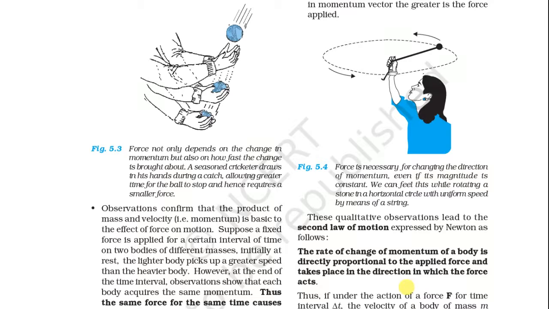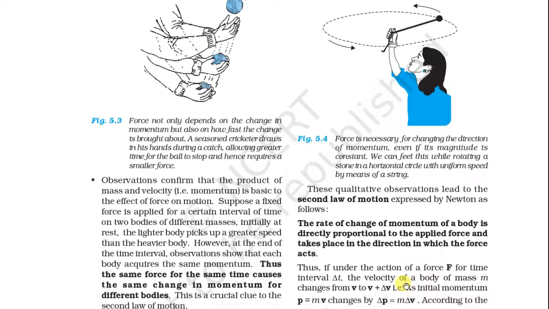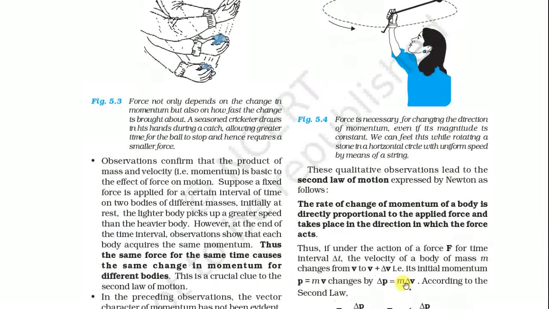The rate of change of momentum of a body is directly proportional to the applied force and takes place in the direction in which the force acts. So the rate of change of momentum of a body is directly proportional to the applied force and takes place in the direction in which the force acts.